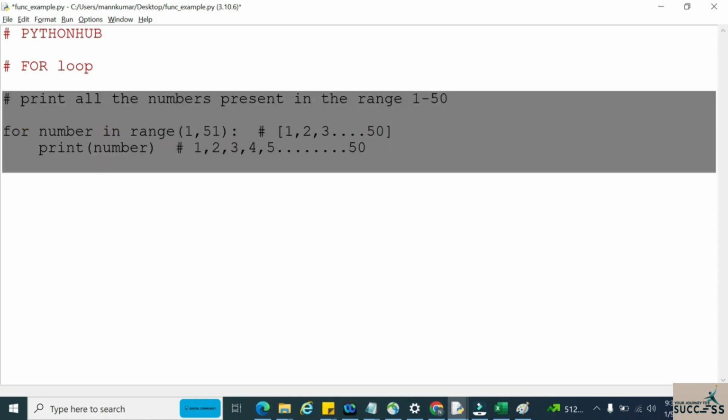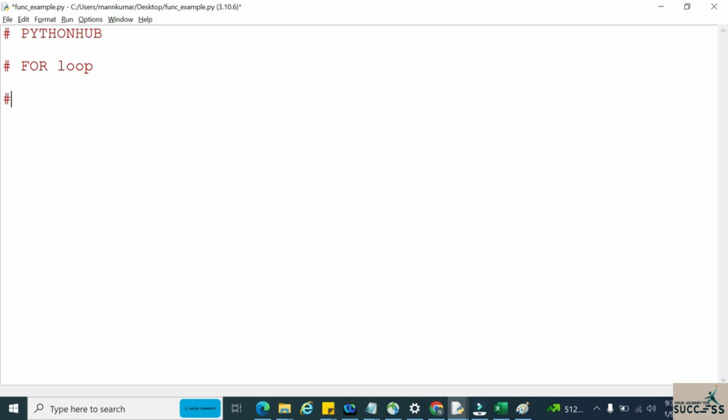Now we will write a small program by using this for loop. Print all the even numbers present in the range of 1 to 100. Whatever the numbers between 1 to 100 that are even, I need to get into a list. Instead of print, I will do list out: list out all the numbers present in this range of 1 to 100 which are even.